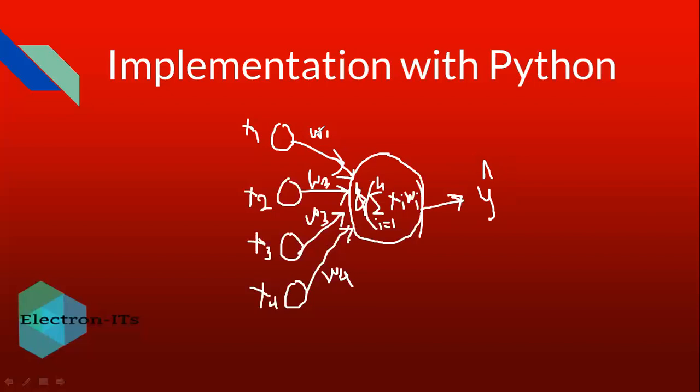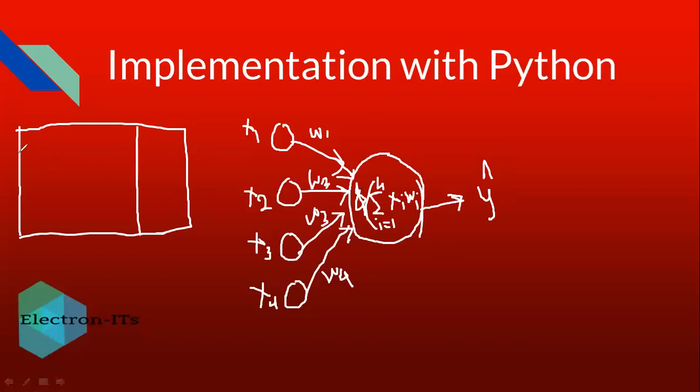So we have 4 inputs, 1 output. We will train this neural network first by providing different examples. Suppose we have provided the system with these examples: an input combination and one output.